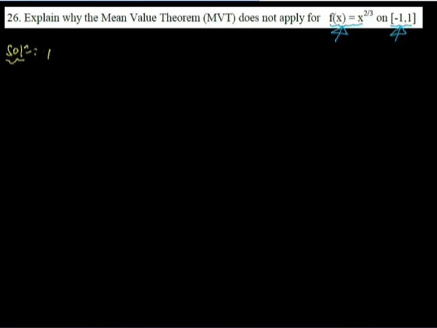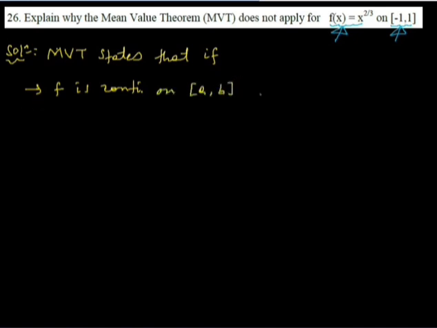So mean value theorem states that if one thing if the function is continuous on the closed interval AB and this function f is differentiable on the open interval AB ሁለቱን እነዚህን ኮንዲሽን የሚያሟላ ፋንክሽን ካለ ምን ይለናል